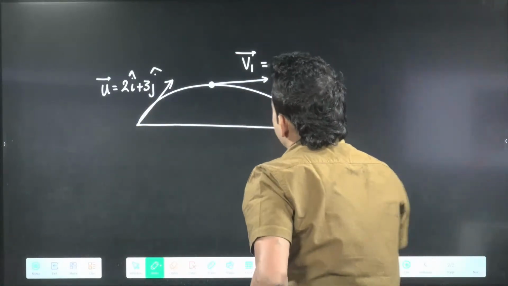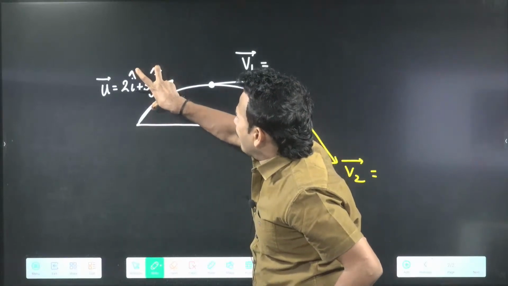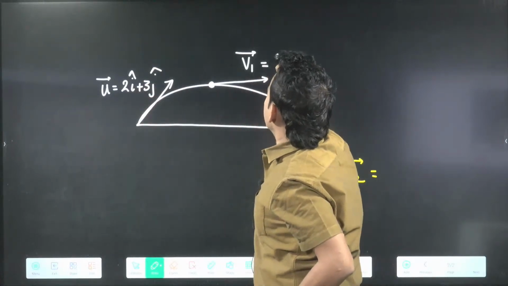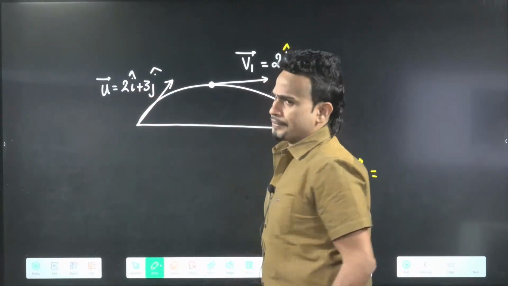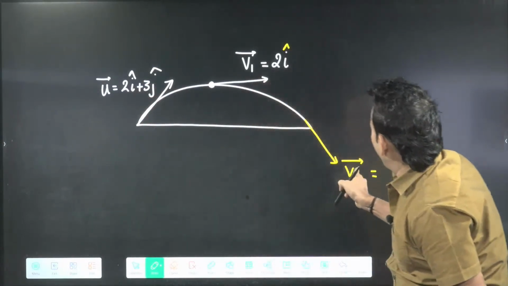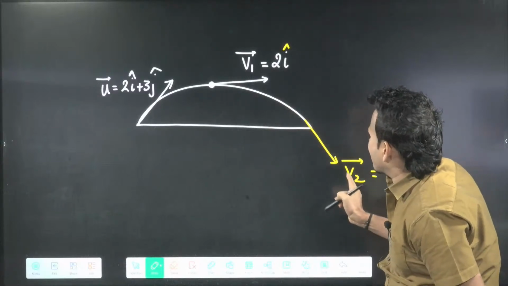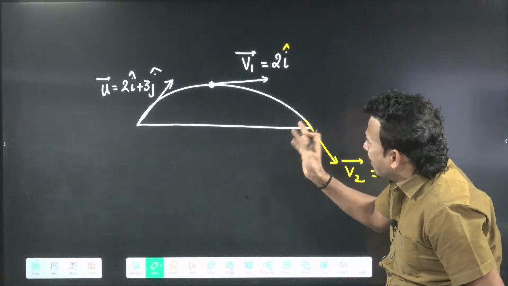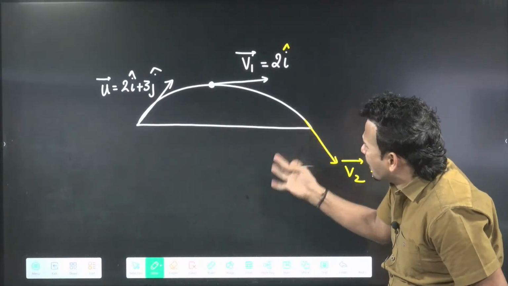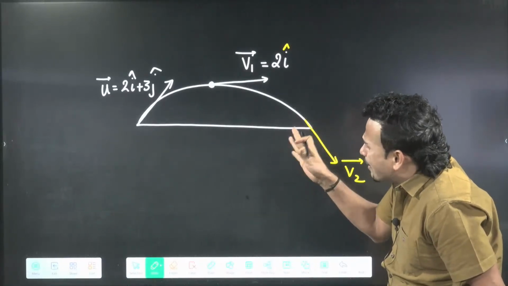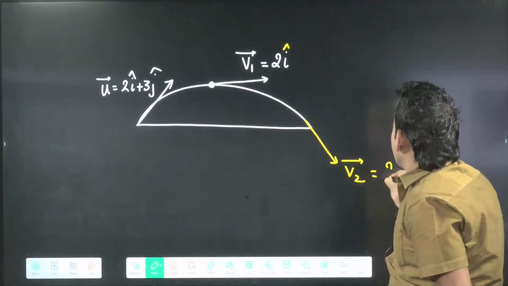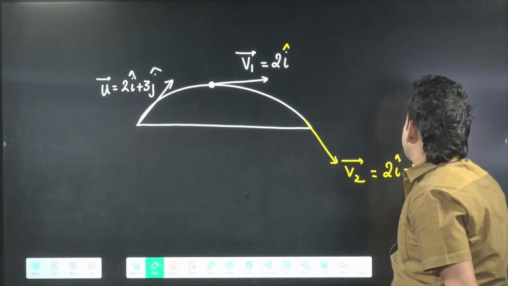v1 vector will come, sir, at the maximum height. We know vertical velocity will become 0. Only horizontal velocity will remain, so this will come 2 i cap. And when the ball will land on the ground, v2 vector, i will remain as it is, but j will get reversed. Vertical velocity gets reversed due to gravity. In x there is no acceleration, so x will remain the same, but y velocity will get reversed. So it will come 2 i cap minus 3 j cap.